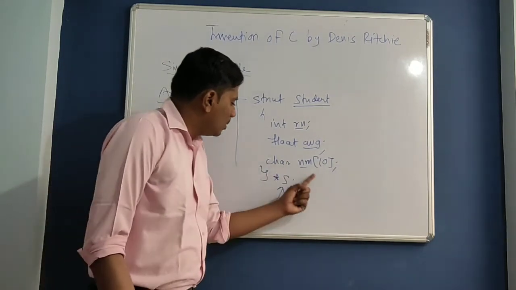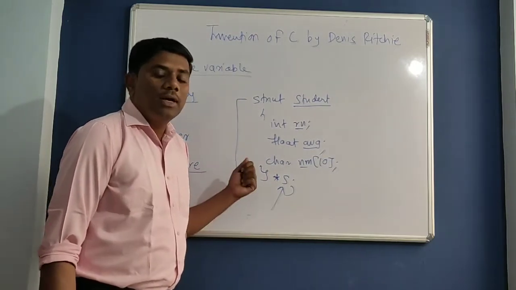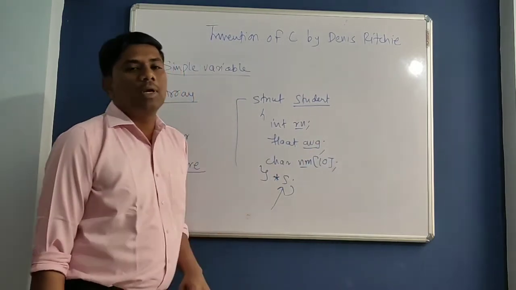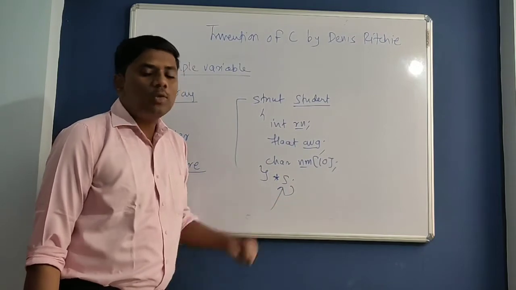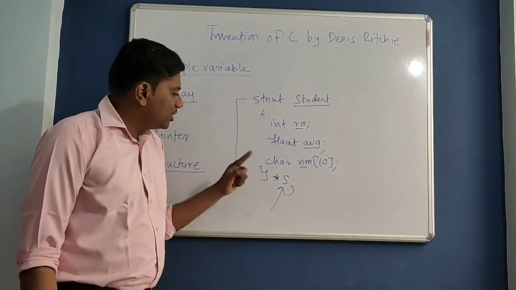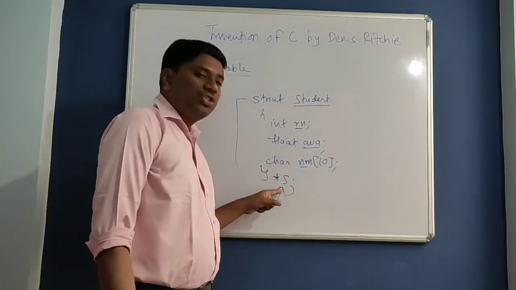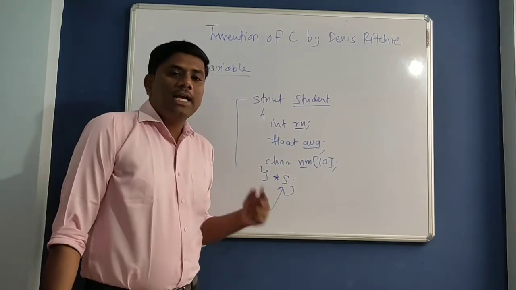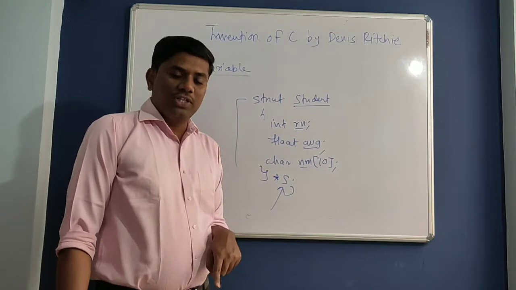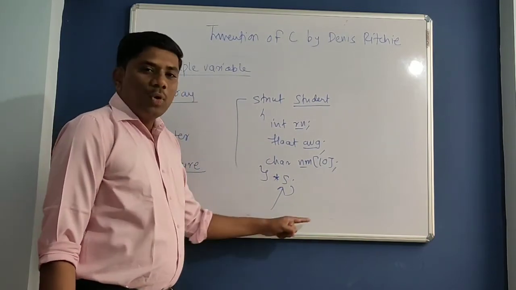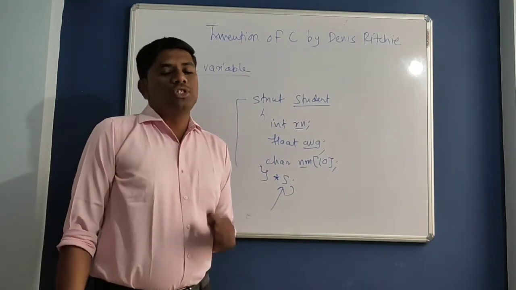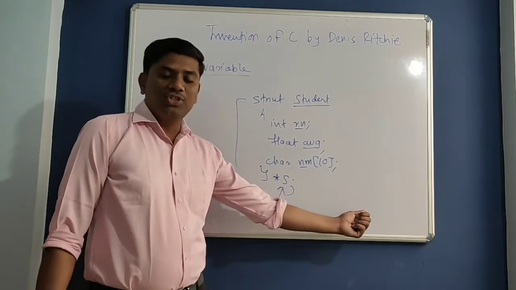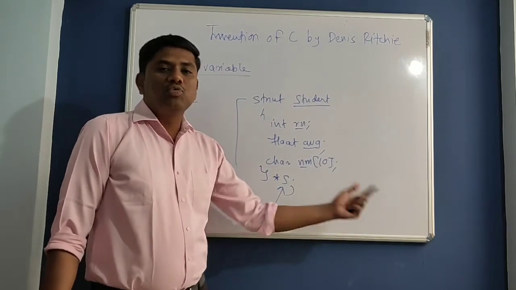Similar problem occurred here with the array of structure, that is static memory allocation, because you took an array of structure. That's why Denis Ritchie invented the new concept, structure pointer. So by using structure pointer and dynamic memory allocation and deallocation functions, you can overcome the drawback of array of structure, that is static memory allocation, which leads to memory wastage.